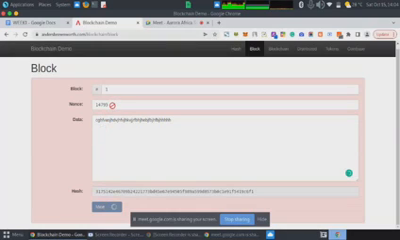observe the nonce field. You realize that it will change. Can you see that? Do you realize that the nonce value changes?